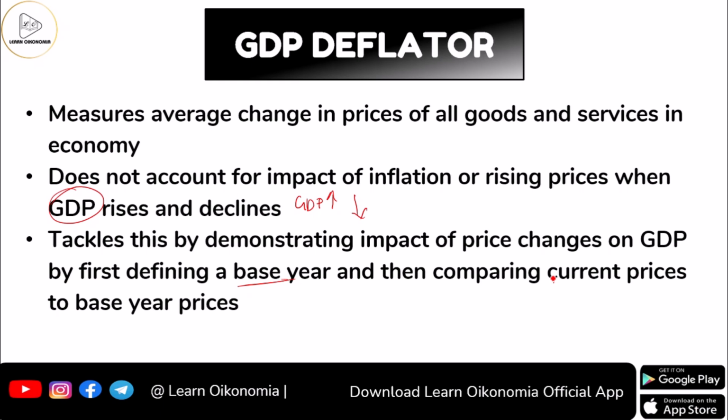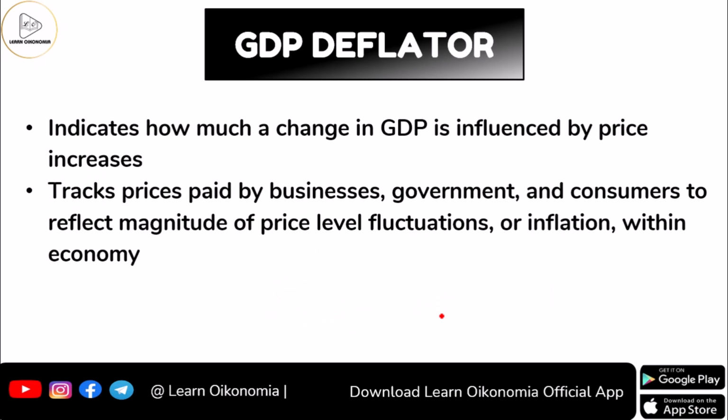Always the base year's price would be identified as a base. With respect to the base, what is happening in the current year? With respect to the base year's price, what is the prevailing situation for the current year's price? Is it increasing or falling? This is what we consider. For the very same reason, the GDP deflator gives us some idea regarding the way in which a change in GDP is influenced by price change.